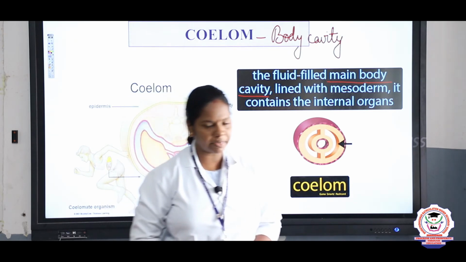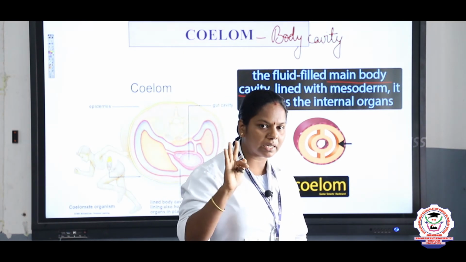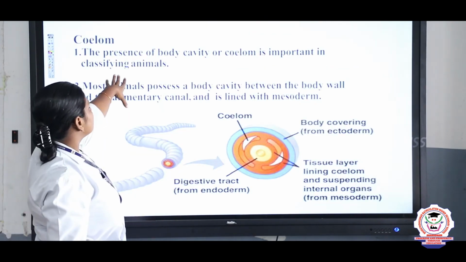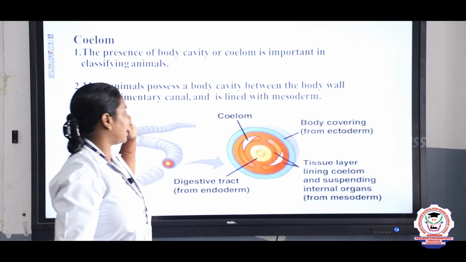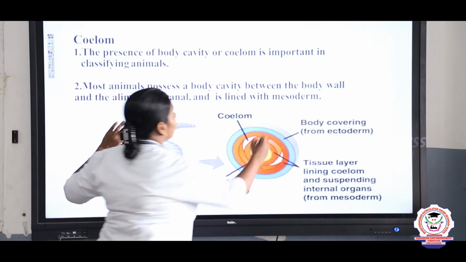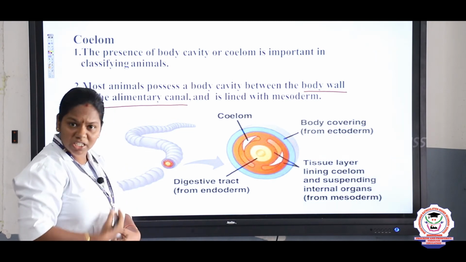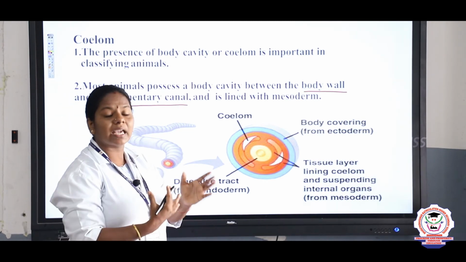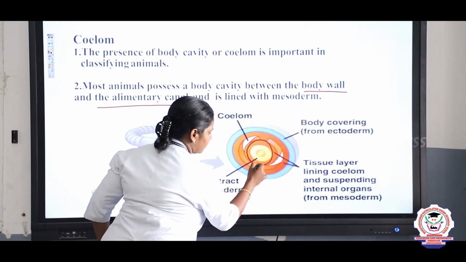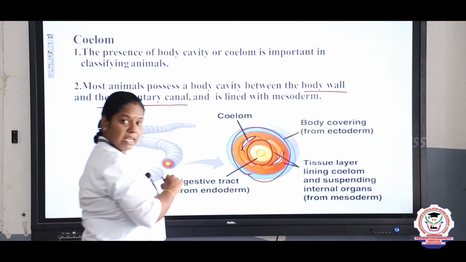Based on presence or absence of the coelom, we can classify the organisms into 3. We can see what they are. Coelom is the presence of a body cavity, which lies between the body wall and the alimentary canal, that is, the digestive system. The cavity present between them, we call a coelom. So this is the alimentary canal and this is the body wall, and in between them we have the body cavity. This is a coelom, right?